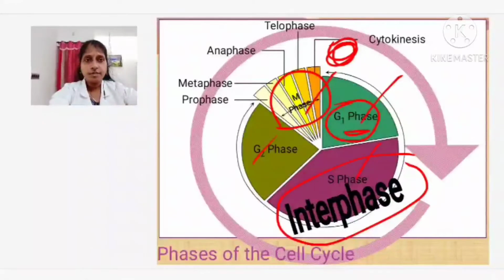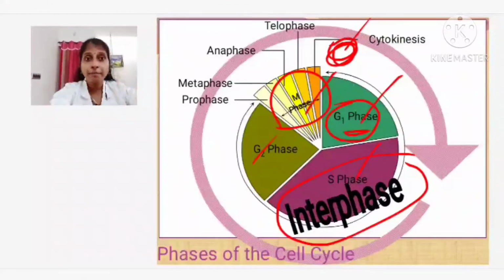In the G1 phase, that is gap 1 phase, the cell will form all the cell organelles needed for division. They will synthesize ribosomes, protein, and cell organelles like mitochondria and endoplasmic reticulum, and the content will increase.